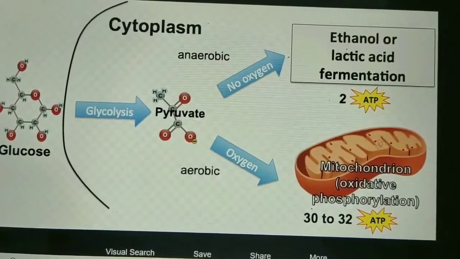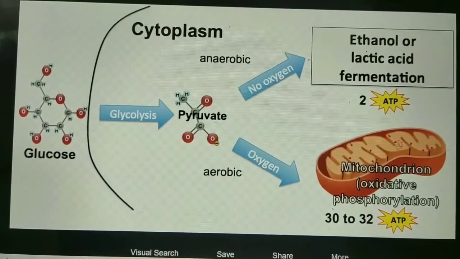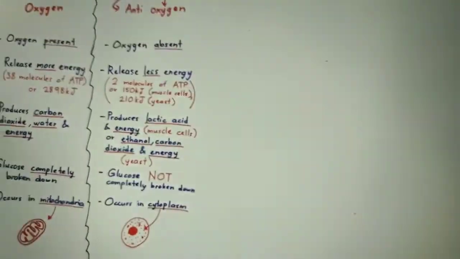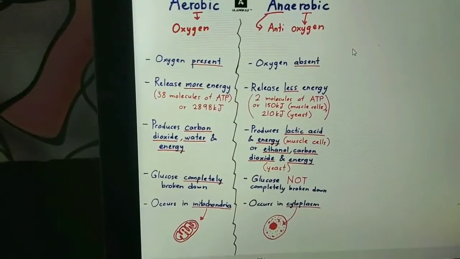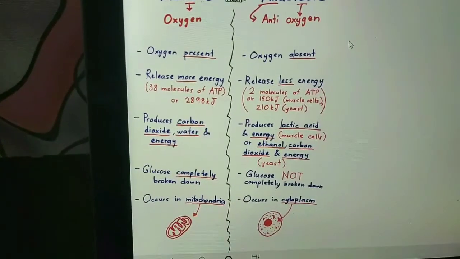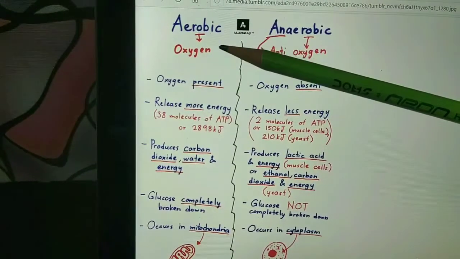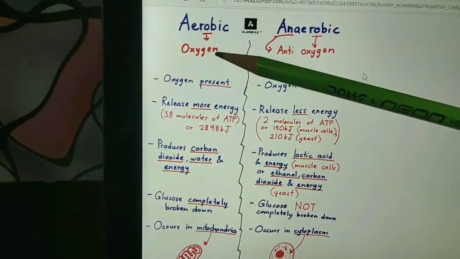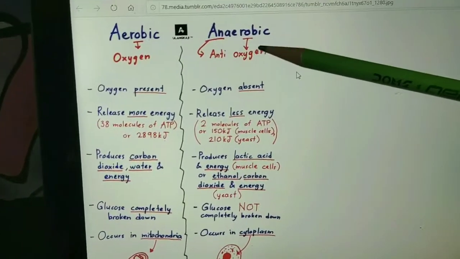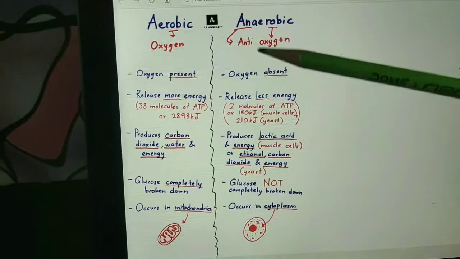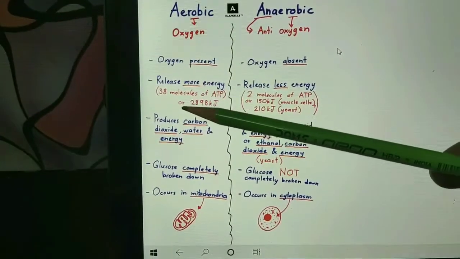So, next is, what is the difference between aerobic and anaerobic respiration? Aerobic respiration is respiration in which we use oxygen, and in anaerobic respiration, oxygen is not used. Aerobic releases more energy, 38 molecules of ATP are generated.